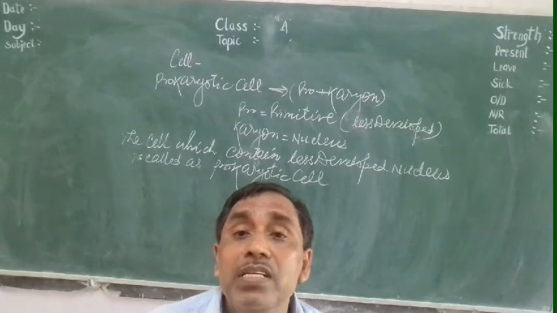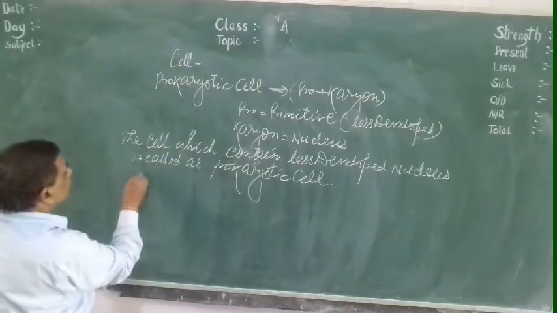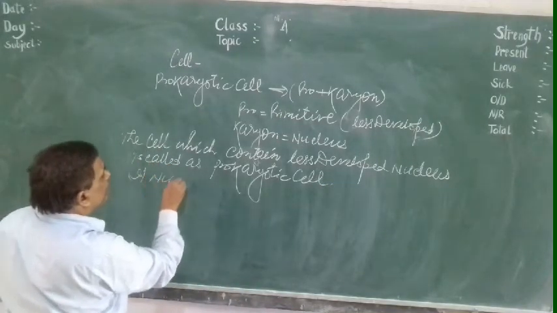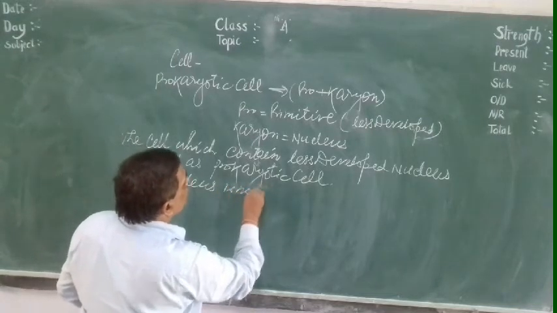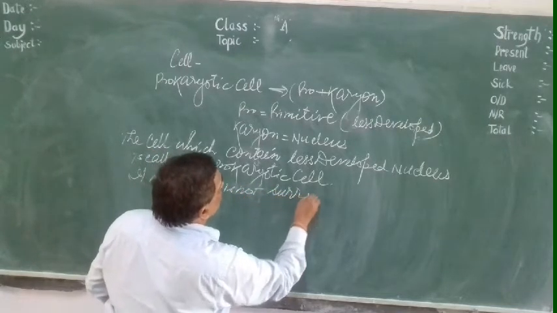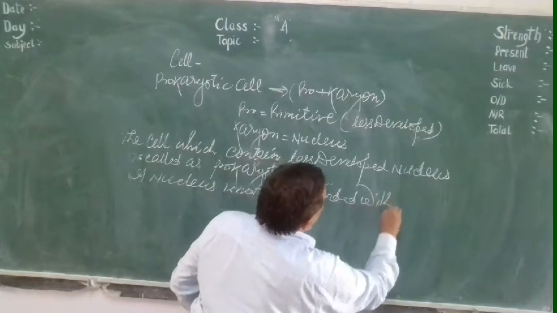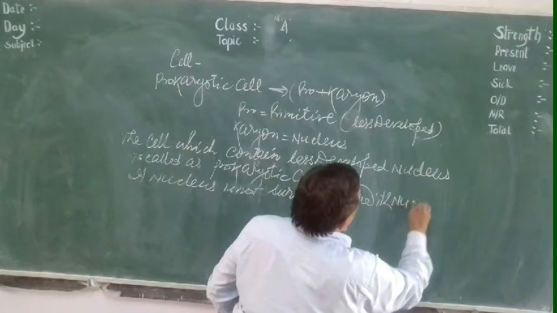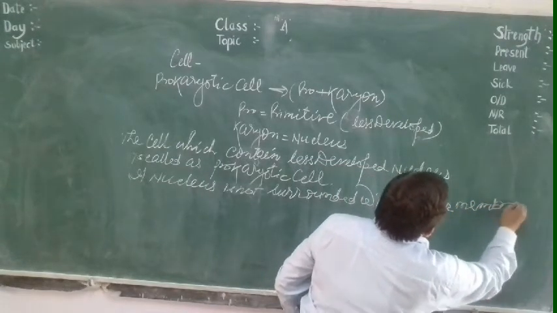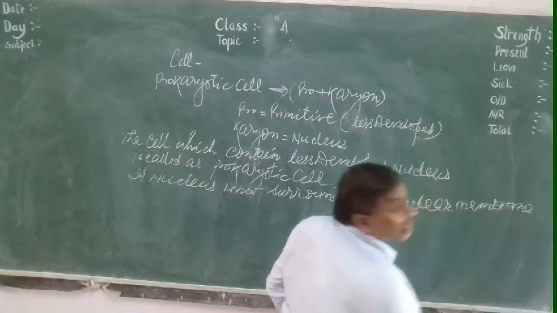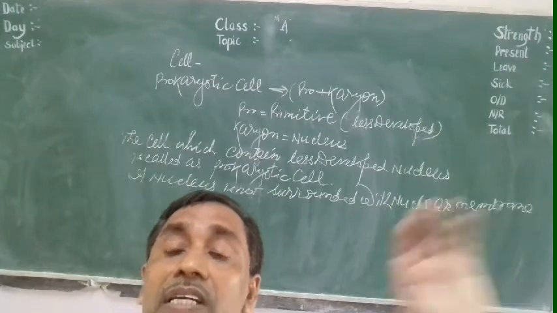Why less developed nucleus? Because its nucleus is not surrounded with a nuclear membrane. Means in such a cell, the nuclear membrane is not present. The nuclear membrane is totally absent.